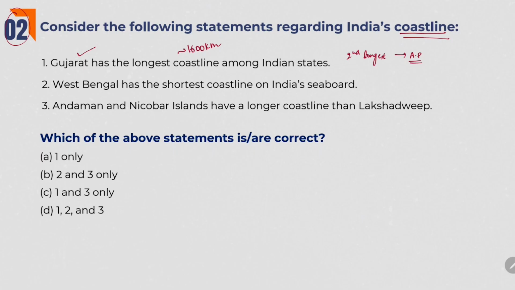Second one. West Bengal has the shortest coastline on India's seaboard. No, actually Goa has the shortest coastline. When we see only east coast, then West Bengal has the shortest coastline. But overall, Goa has the shortest coast. Andaman and Nicobar Islands have a longer coastline than Lakshadweep. Actually, this is also right, because Andaman and Nicobar have a large number of islands compared to Lakshadweep. If you see the perimeter of all the islands, then Andaman and Nicobar Islands have the longer coastline. So, as the second statement is wrong, answer is 1 and 3.